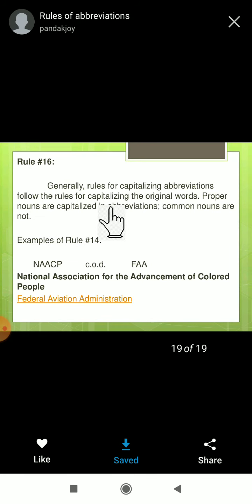One more rule is there. Generally, abbreviations follow the rules for capitalizing the original words. Proper nouns are capitalized in the abbreviation. Common nouns are not. So, for example, NAACP, National Association for the Advancement of Colored People. This you have to do compulsorily. You have to use capital letters for that, and sometimes you have to use lowercase letters, like c.o.d. And even FAA, that is capital.